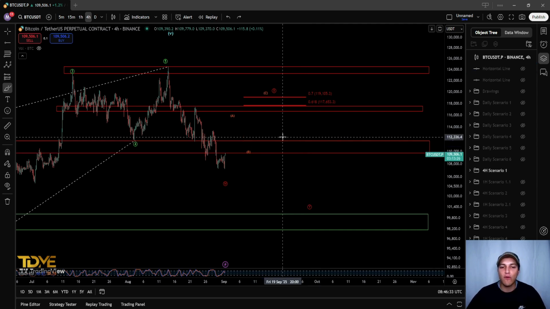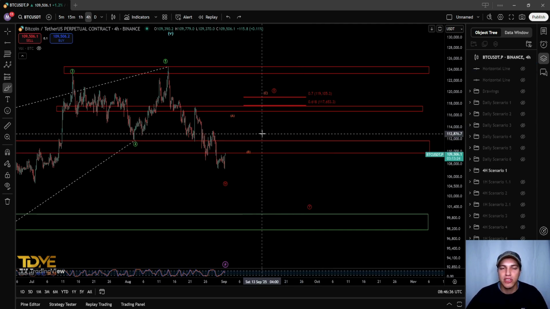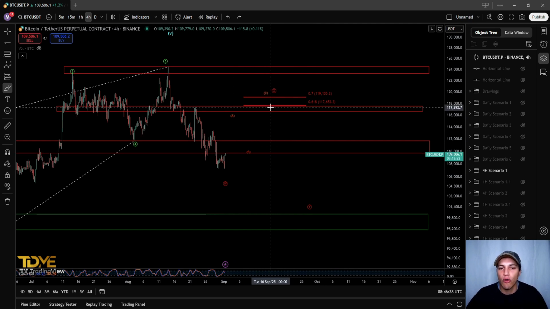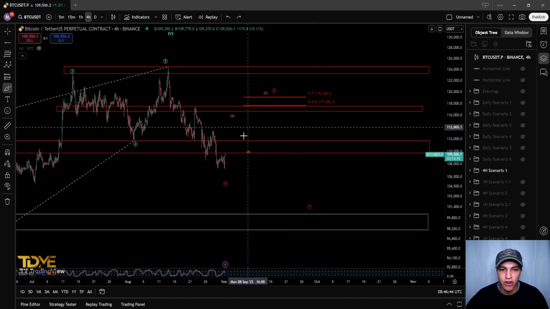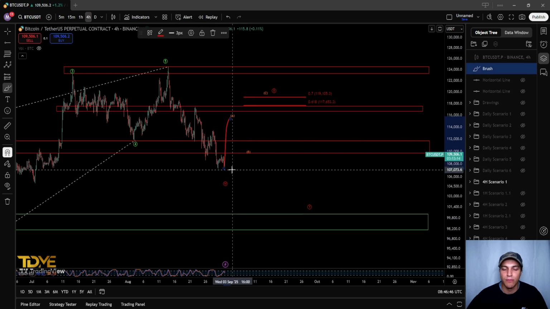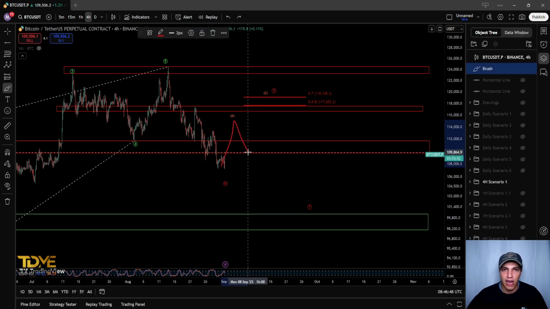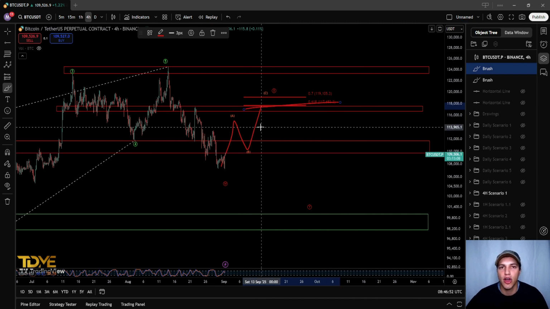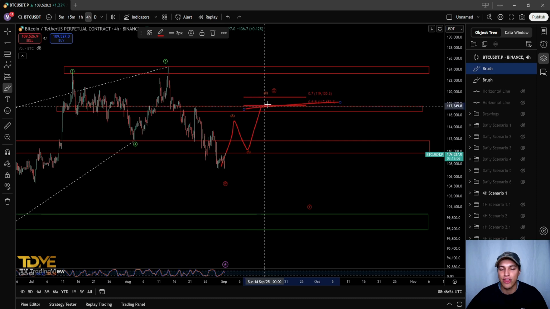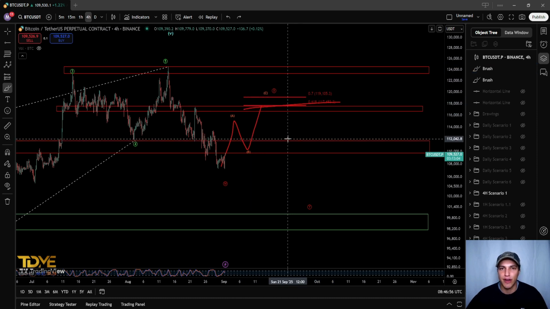But for the 4-hourly time frame, the one that we mostly cover, I would trade off this 0.618 level at 117,653, right? If we see the 5-wave move up, the 3-wave move down, and the 5-wave move up into this area, the likelihood we are going to be resisting this move higher is very, very high.